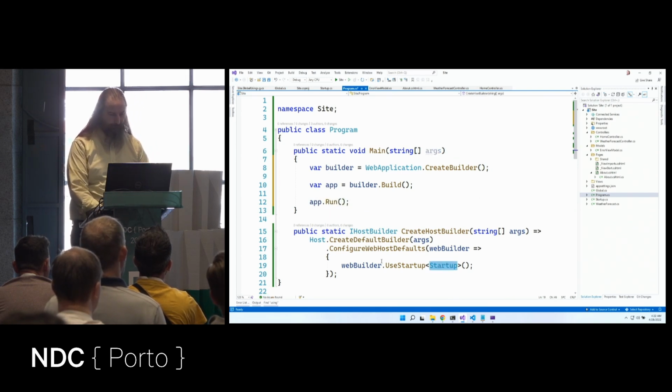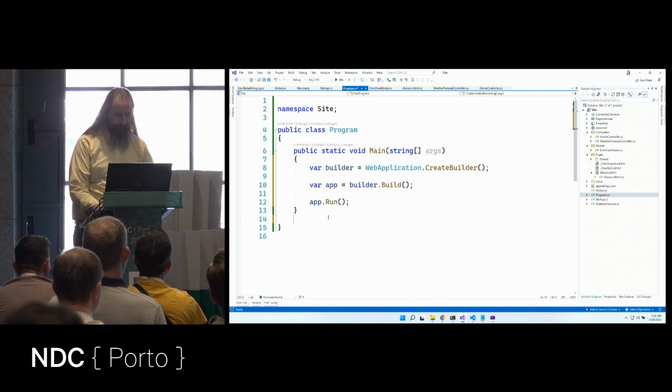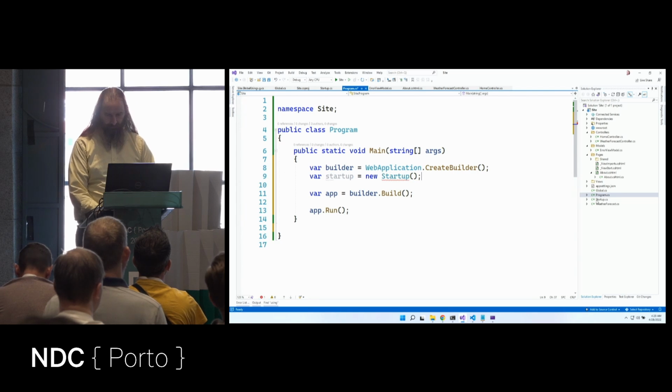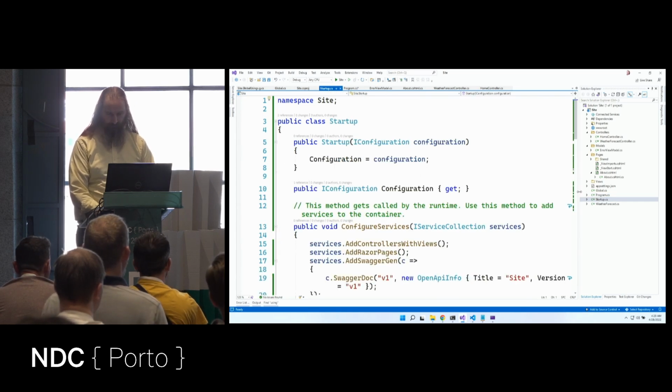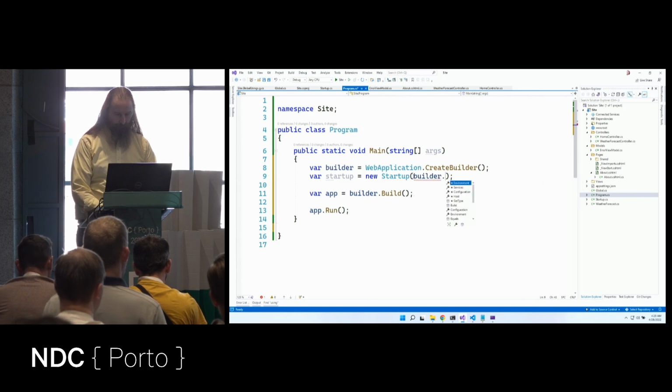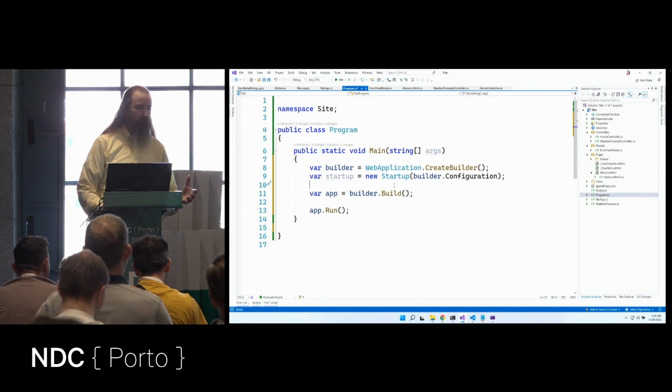All of that is inside startup.cs. So let's say var startup equals new Startup. And Startup takes in this IConfiguration. So let's pass in builder.Configuration.